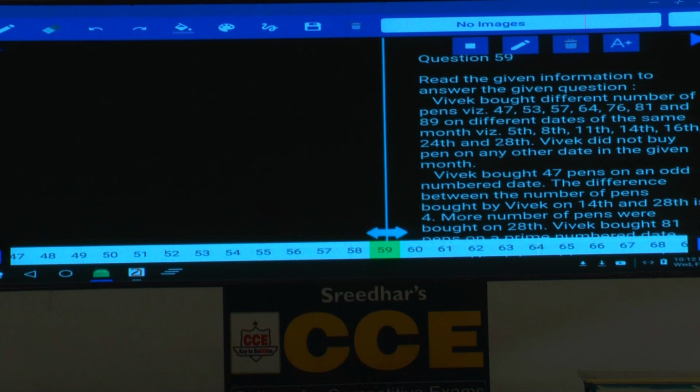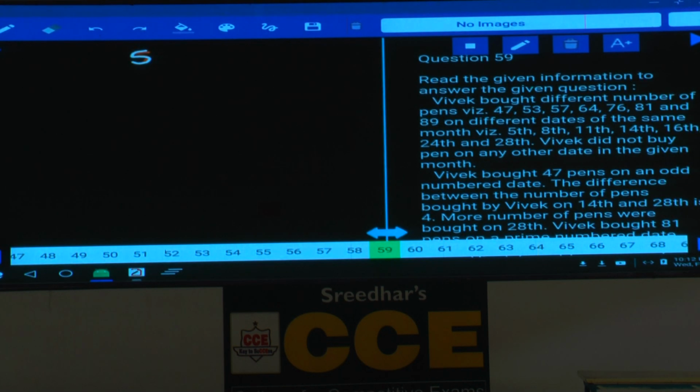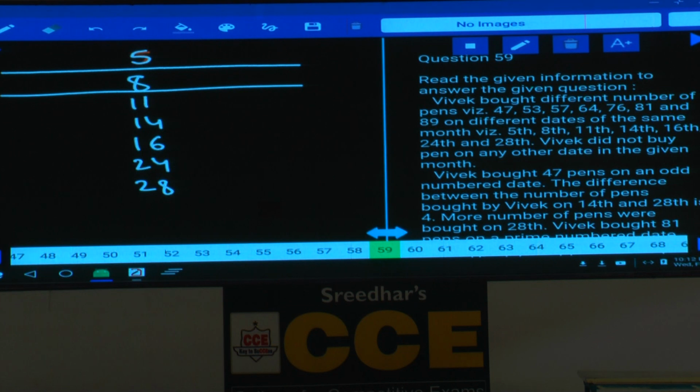Now, as the dates are given, first we need to fix the dates at the center. Now, tell me what are the dates? 5, 8, 11, 14, 16, 24 and 28. Hence, how many different dates? There are 7 different dates. Now, Vivek bought different numbers of pens on these 7 different days.